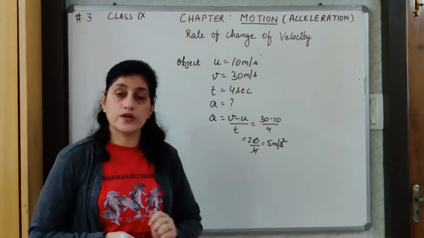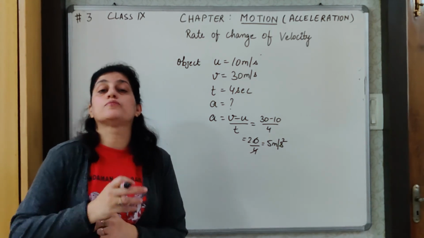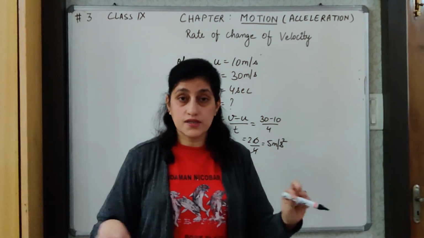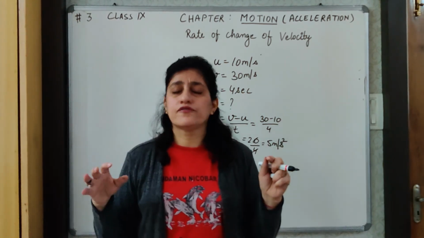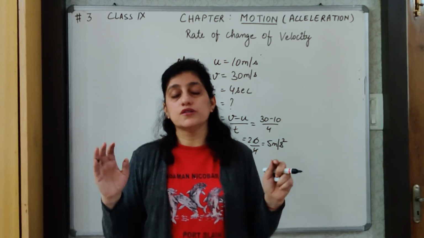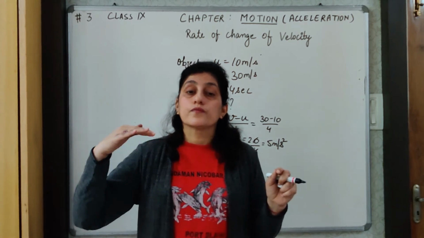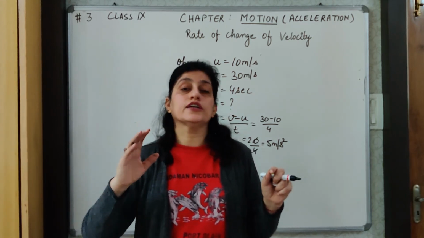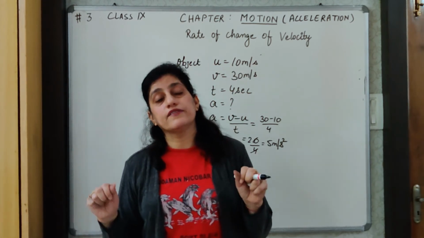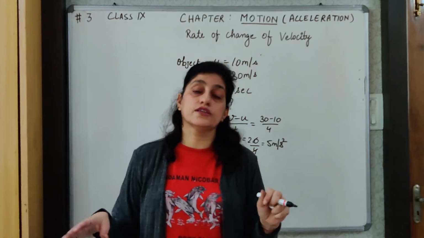I hope this type of question is clear to you. Then I must tell you that when an object is moving at a constant velocity, suppose the road is empty, I am in a free mood and I want to drive slowly at a normal speed. I am driving my car at a speed of say 50 km/h, at a constant speed, driving very slowly and not changing the velocity.